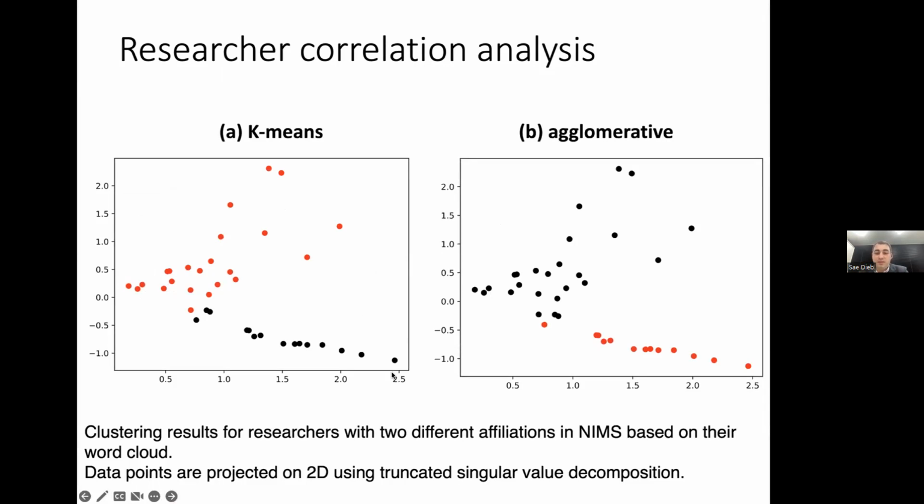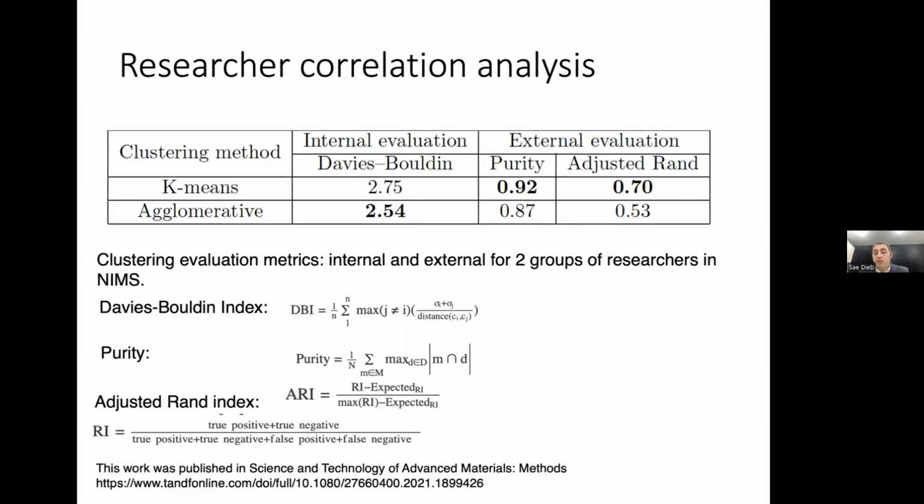Of course, this shows that there are two groups of people. Because we selected people working in two different research centers inside NIMS, definitely we are looking for two clusters, but this cannot tell us anything. We need to evaluate the quality of the cluster itself. So to evaluate this quality, we use two kinds of metrics, the internal evaluation metrics and the external evaluation metrics.